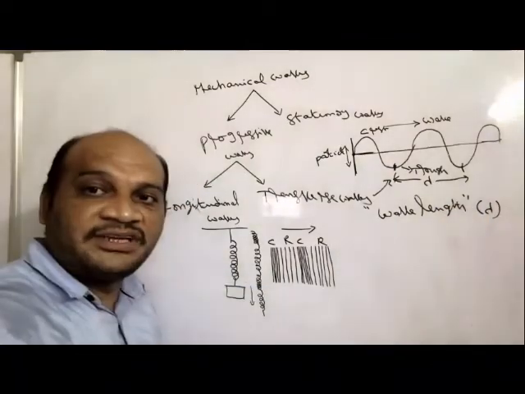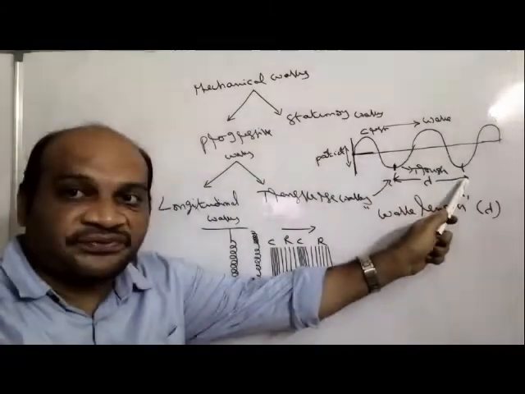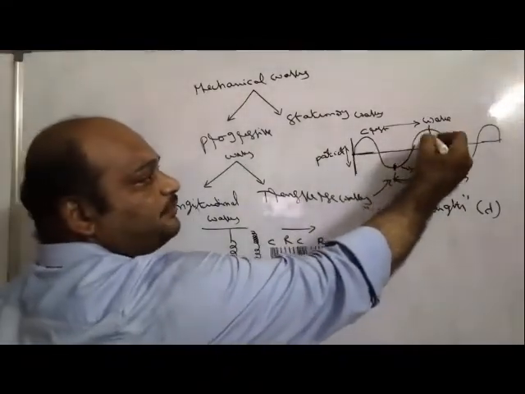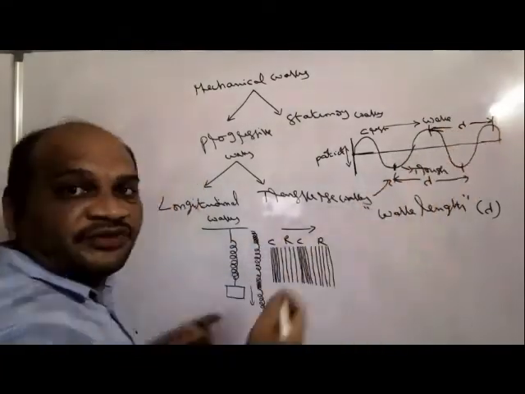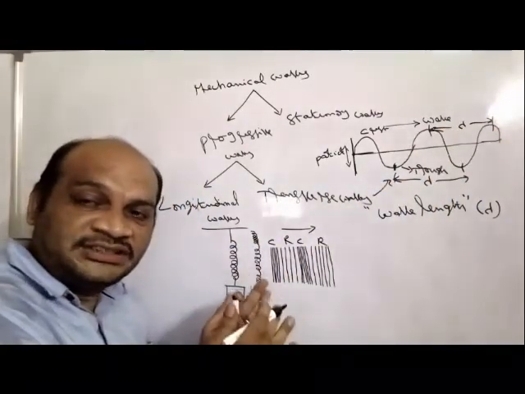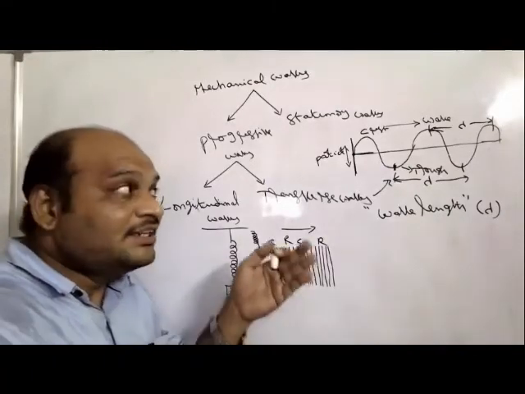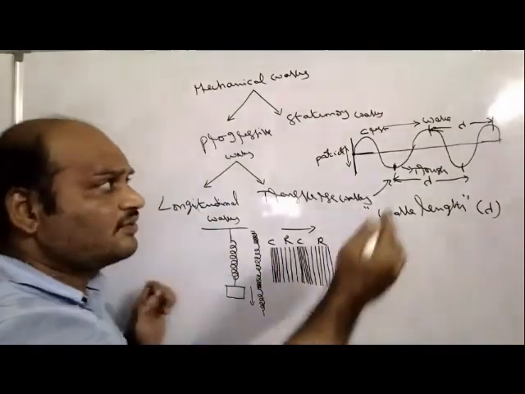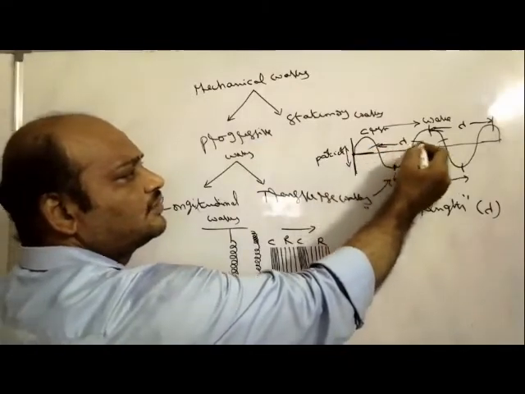The symbol for wavelength is lambda. So, the distance between two troughs is taken as a wavelength. Not only that, the distance between two crests is also taken as a wavelength. Not only the distance between two crests or two troughs, according to the definition, the distance between two successive points which are in the same phase, like this, is also lambda.